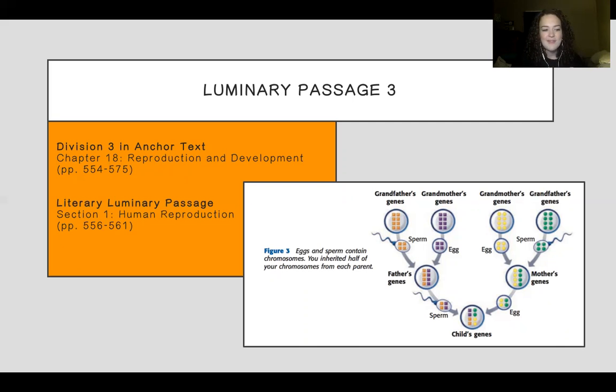I feel like having a discussion about it in an open, honest, mature, scientific way is a good way for students to be introduced to these kinds of ideas. And as you can see here, I have a pretty good graphic of how genes are passed down.